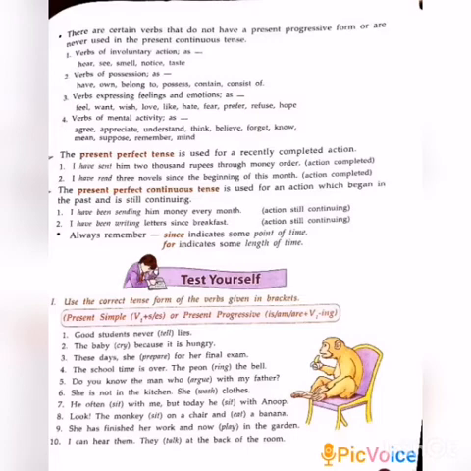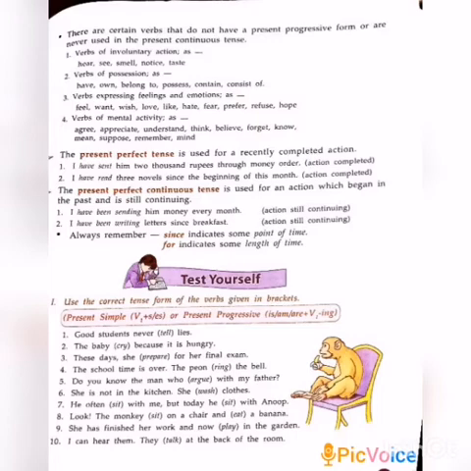Okay. Next one, present perfect tense. It is used for a recently completed action, like I have sent him 2000 rupees through the money order. It means the action was completed just at the time we are talking. I have read 3 novels since the beginning of the month. So here also the action was completed just before.